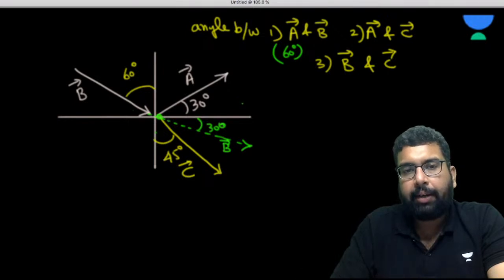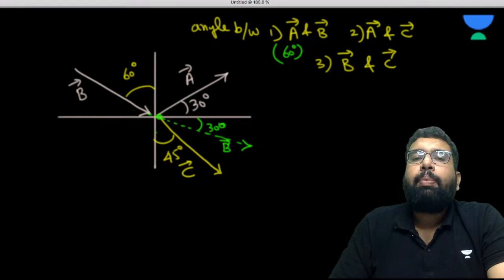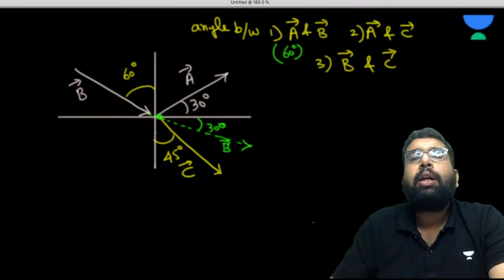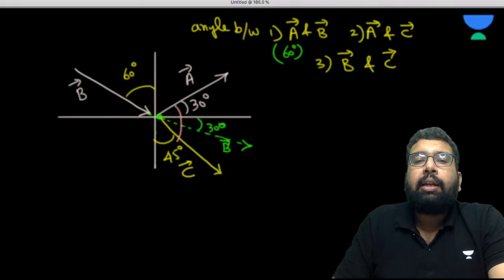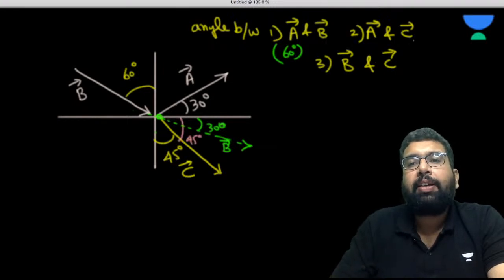Are you understanding it? Now, similarly, the angle between A and C. A and C are already joined tail to tail. So when they are already joined tail to tail, the angle between them is, this is 30, this is 45. So this is 45 plus 30. If I see the angle till here, this is 45, so this is going to be 75.